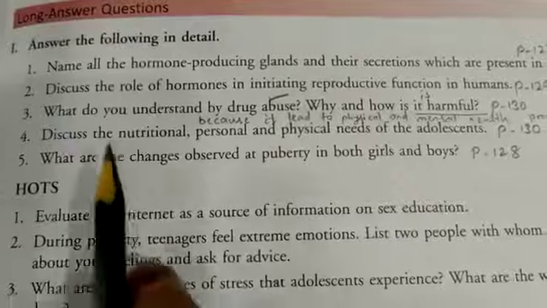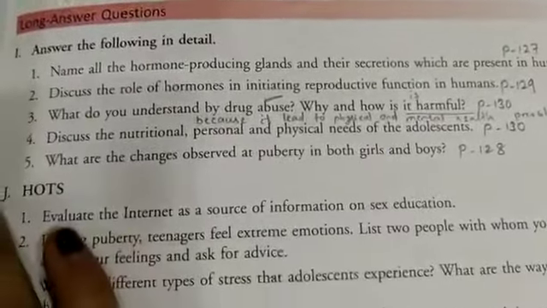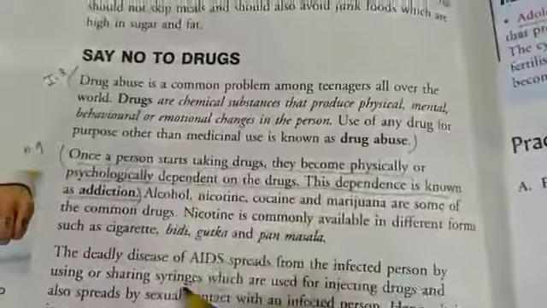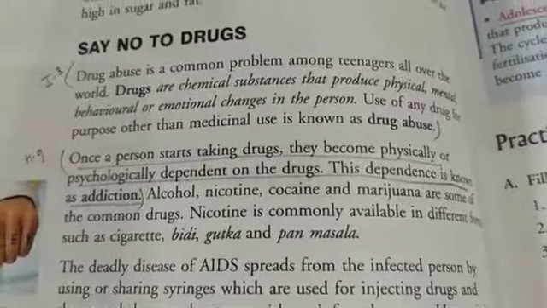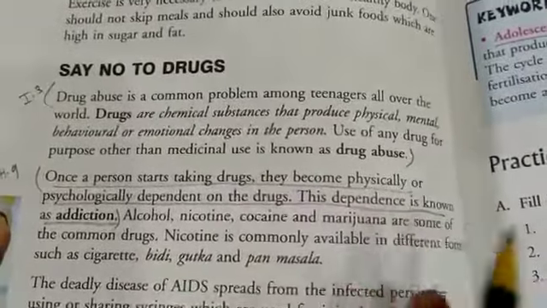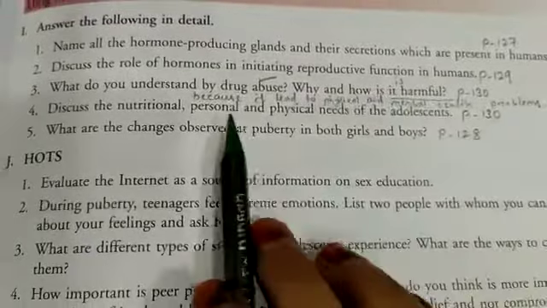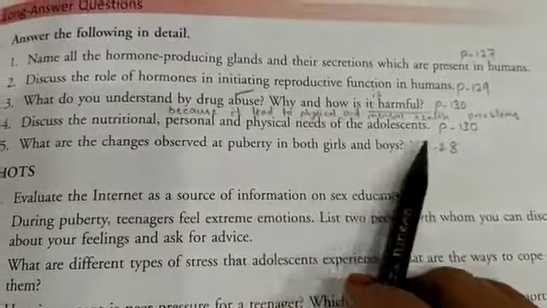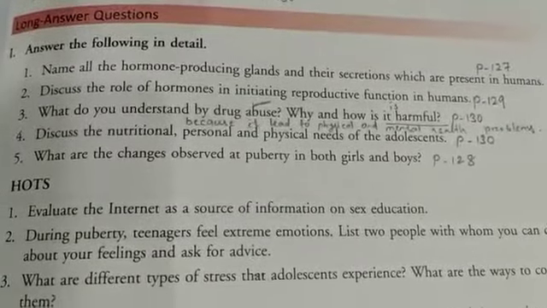Number 3, what do you understand by drug abuse? How and why is it harmful? For drug abuse, from here to here you can write, and from here some more points you can add. So this paragraph you have to write for drug abuse. Then it is harmful because it leads to physical and mental health problems.